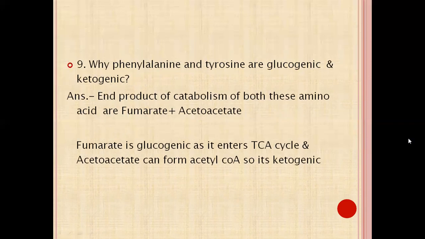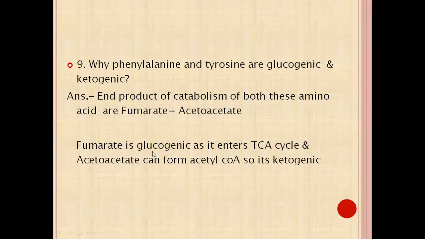Question number 9. Why are phenylalanine and tyrosine glucogenic and ketogenic? Because we have seen in the pathway that the end products of catabolism of both these amino acids are fumarate and acetoacetate. We have seen this in the main catabolic pathway of phenylalanine and tyrosine. These two are the end products.